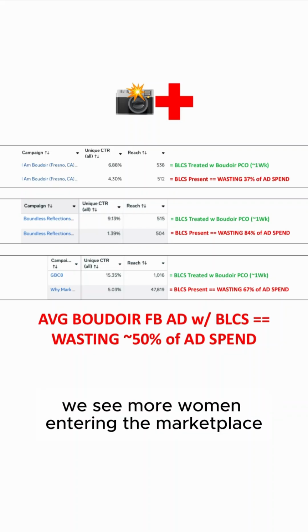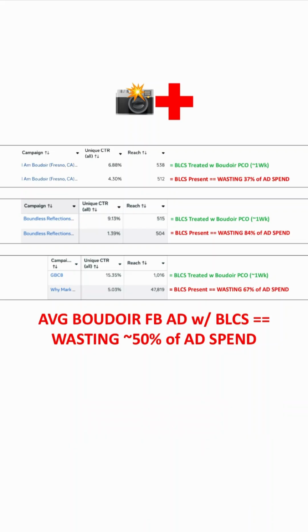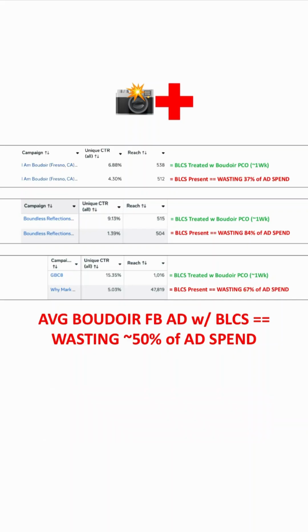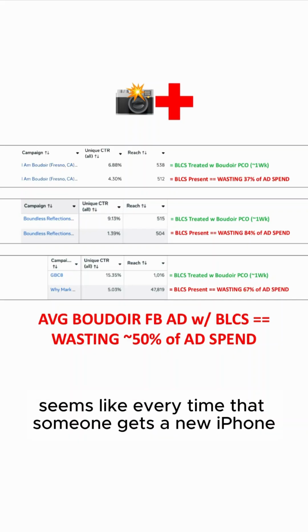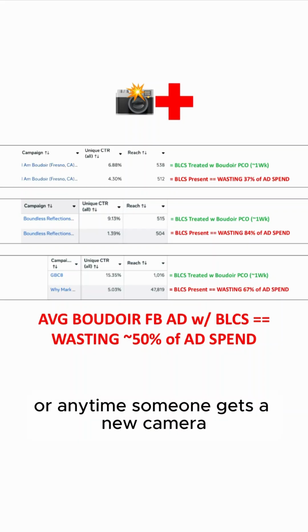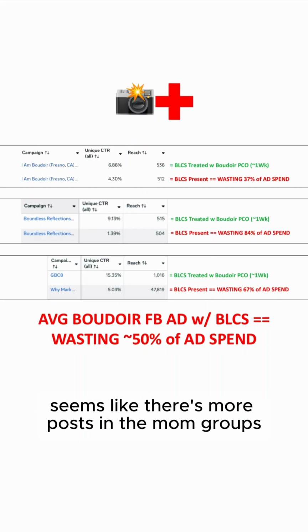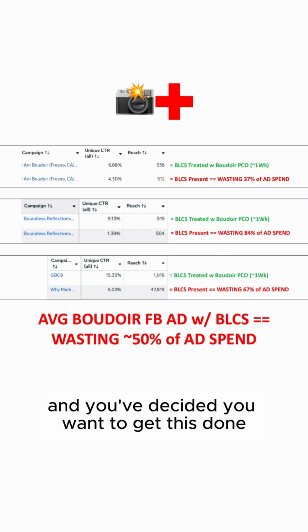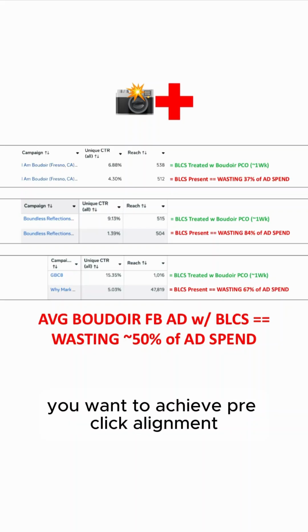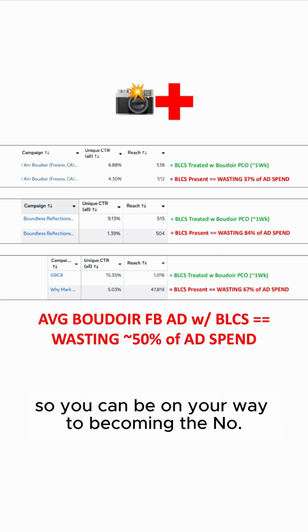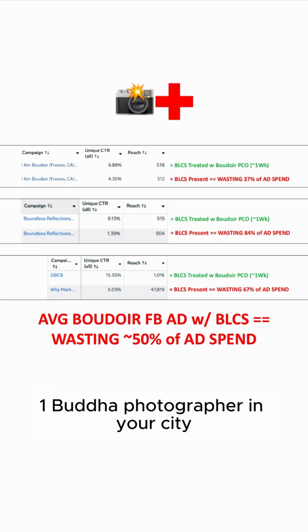We see more women entering the marketplace, offering Boudoir services every day. So basically, the market's getting more saturated. Seems like every time that someone gets a new iPhone, a new Google Maps profile pops up saying they offer a boudoir, or anytime someone gets a new camera, seems like there's more posts in the mom groups offering boudoir shoots. And you've decided you want to get this done. You want to achieve pre-click alignment, become a dominant boudoir advertiser, achieve boudoir brand entry boost, so you can be on your way to becoming the number one boudoir photographer in your city.